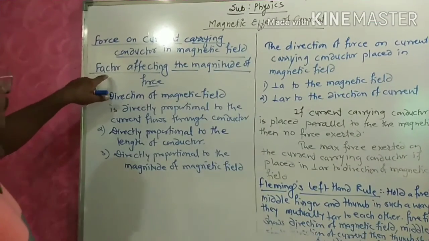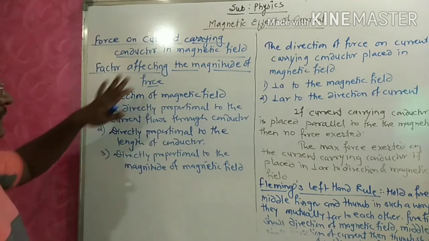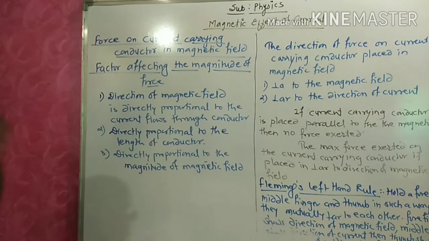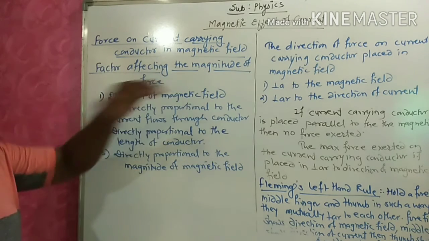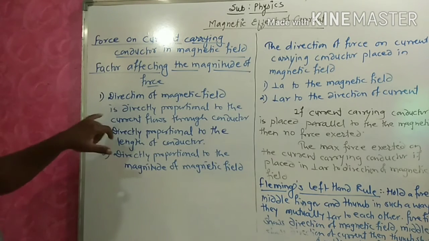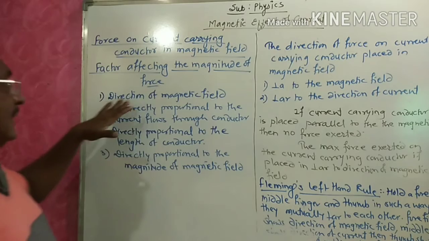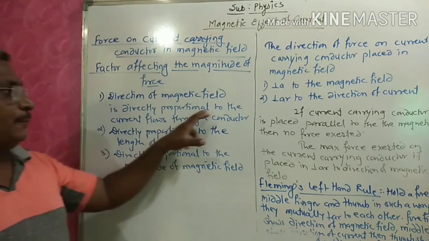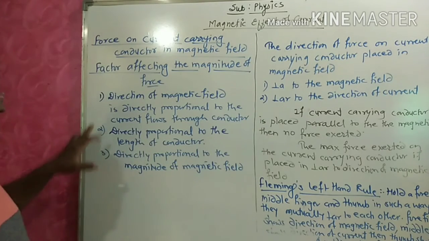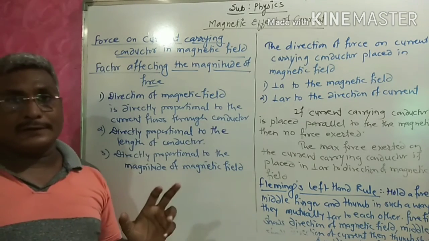Next is the factors affecting the magnitude of force. On which factors does the magnitude of force depend? First, it is directly proportional to the current flowing through the conductor. Second factor is that it is directly proportional to the length of the conductor.